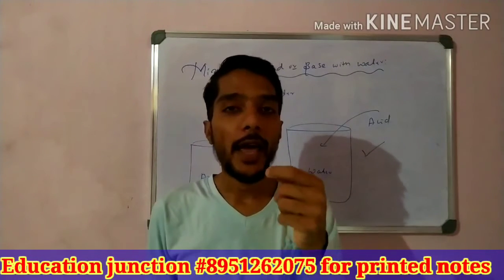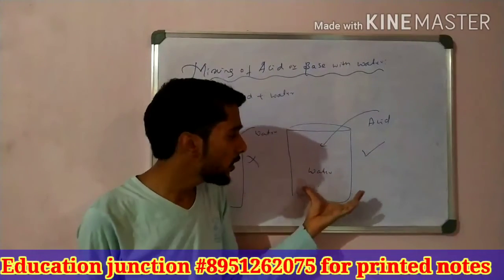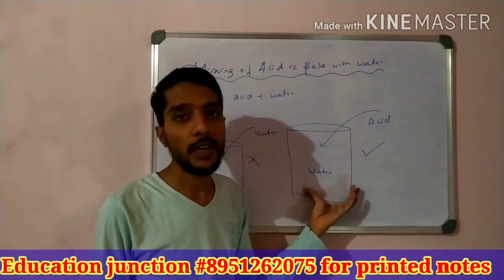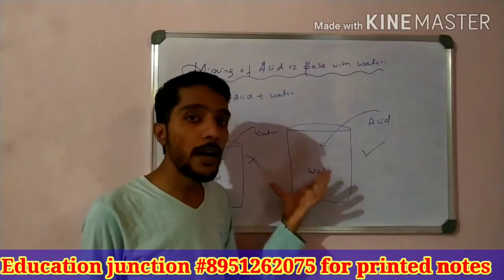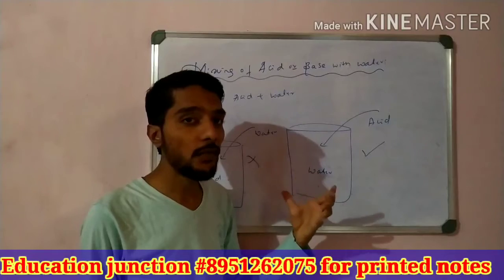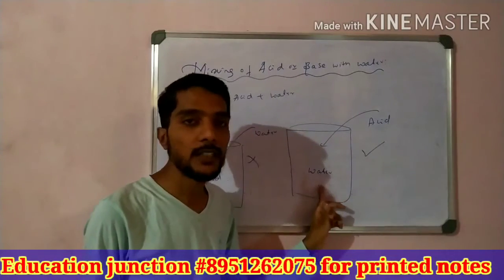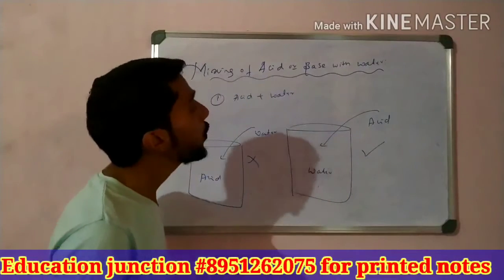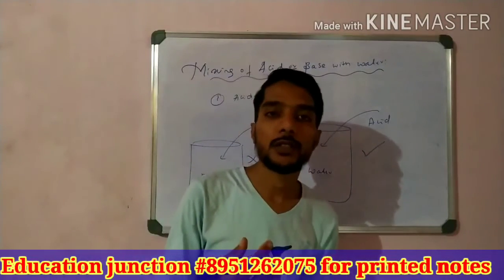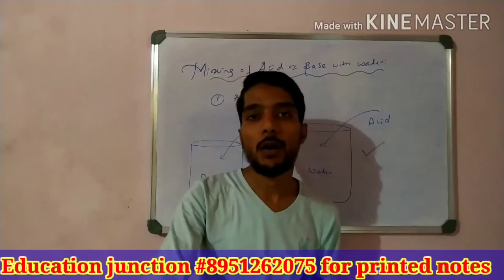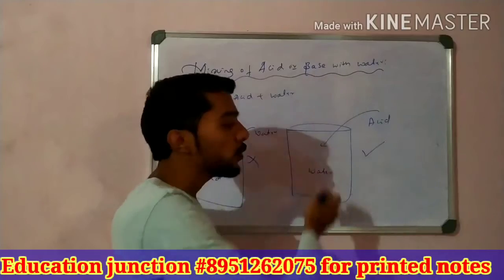Because the mixing of acid and water is an exothermic process. Huge amount of heat is liberated. When you do this, the beaker gets heated and the temperature of the beaker becomes very high. To avoid fire or burning, you add acid to the water. That is an important process. How do you add acid to the water? This is a very important question in examinations: what is the process, adding acid to the water or water to the acid? You have to explain that we should add acid to the water.